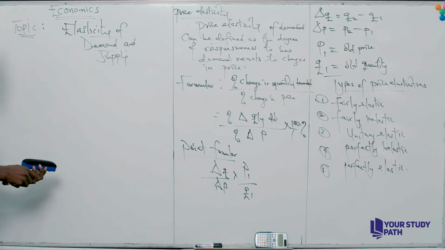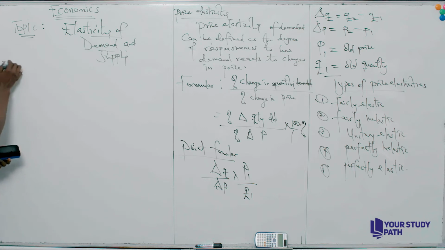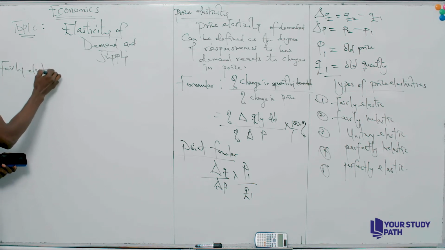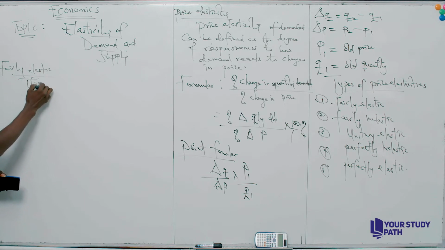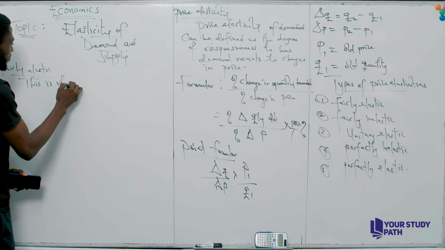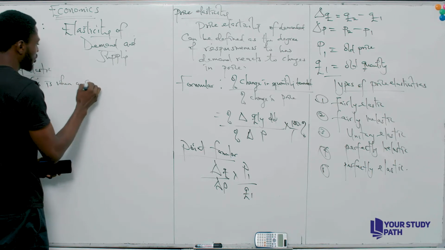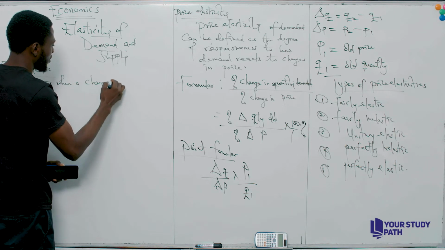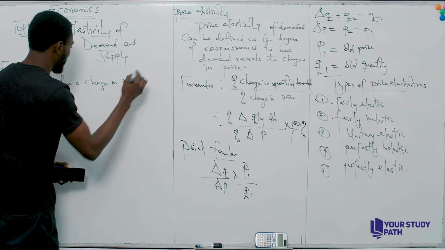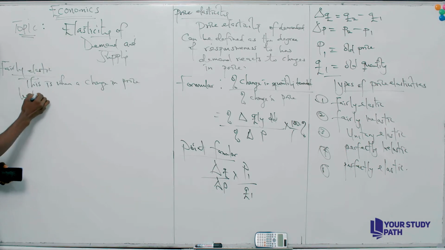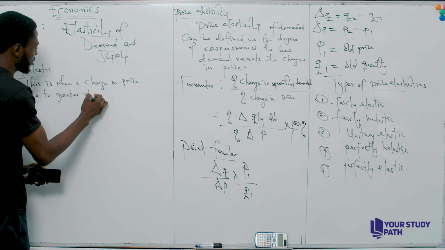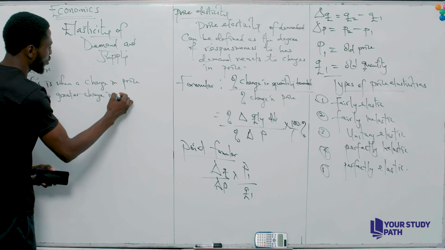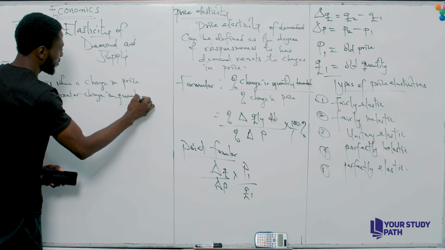For fairly elastic, this is when a change in price leads to a greater change in quantity demanded.